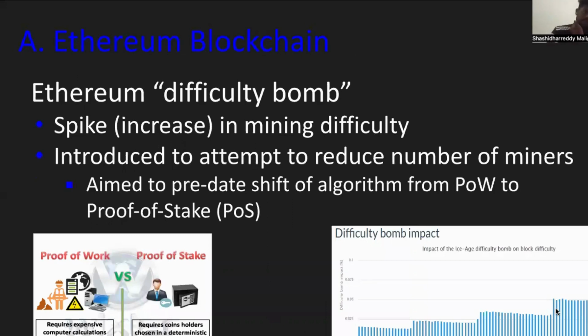Ethereum is also known for the difficulty bomb, which is a great spike in mining difficulty. It was introduced to reduce the number of miners and aimed to pre-date the shift of the algorithm from proof of work to proof of stake.